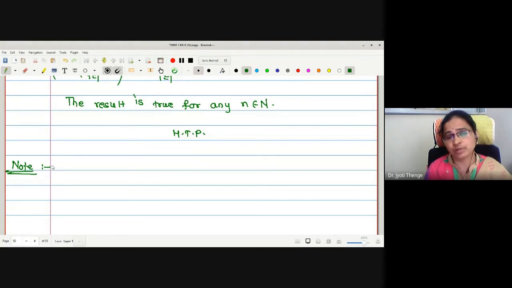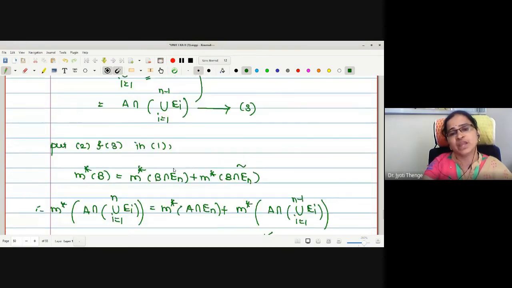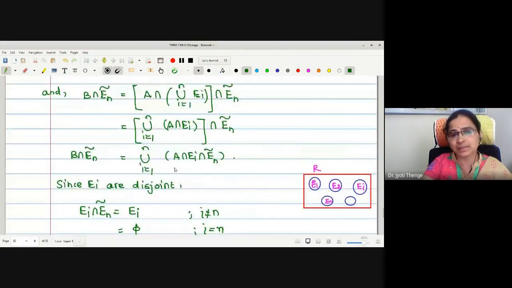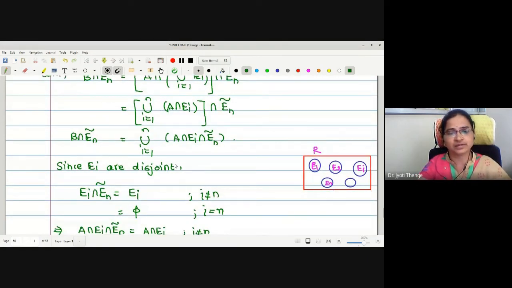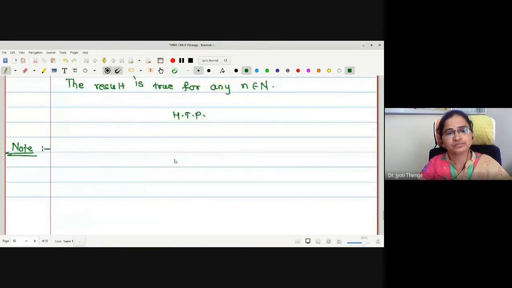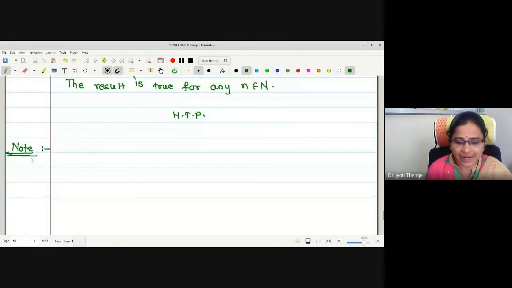Then use the definition of En is measurable using any arbitrary set B, keep the value of B, and go on calculating, and you will get the result. So there are only 2-3 points to remember. The rest is calculation, the mathematical part, and we are experts in doing that. Okay, understood? Now let me write a note which I mentioned initially.